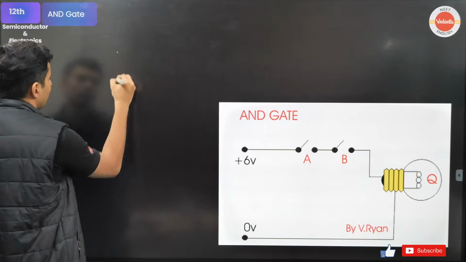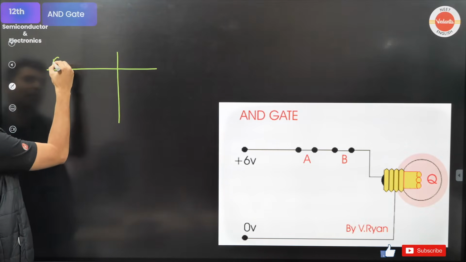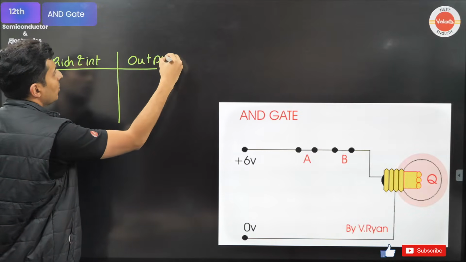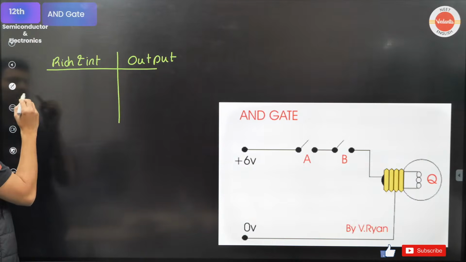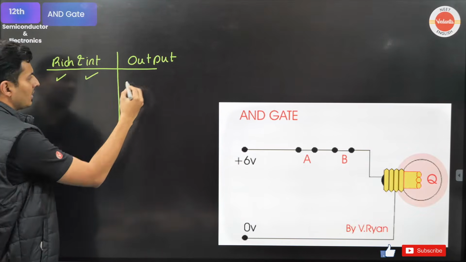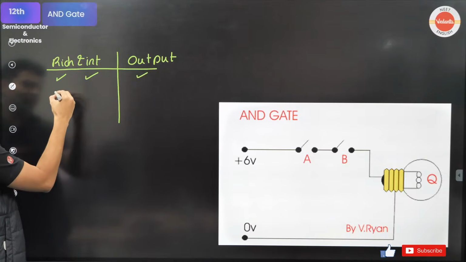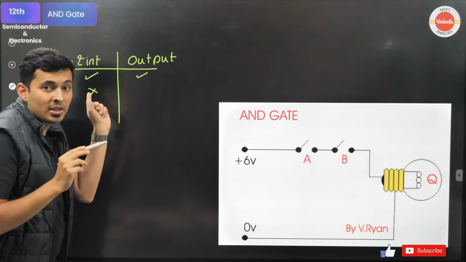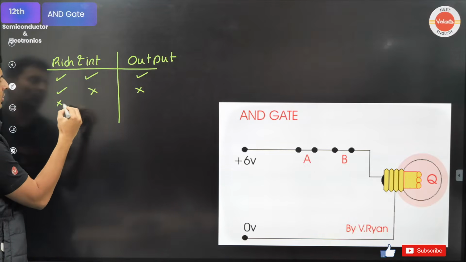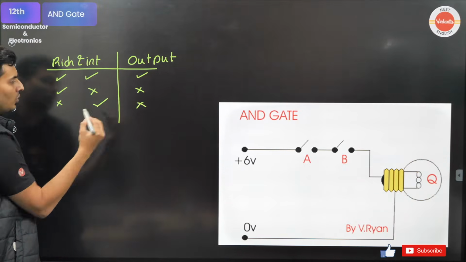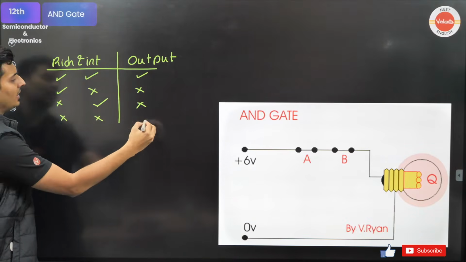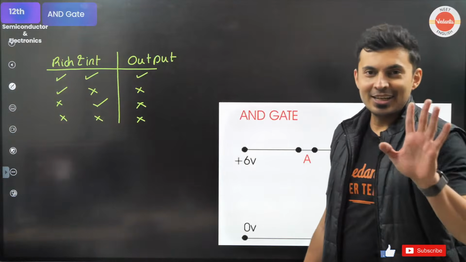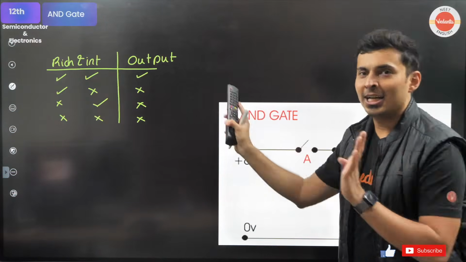My goodness. So let's see what the table is going to look like. Rich and intelligent. Let's see what the output is going to look like. She sees Pandu is rich and intelligent. She will get married. She says Pandu is rich but not intelligent. Here the word used is and. He should be both. Nope. Pandu is not rich, Pandu is intelligent. No use. Pandu is not rich nor intelligent. No use. Gone. Understood? Clear? This is the truth table for the AND gate.